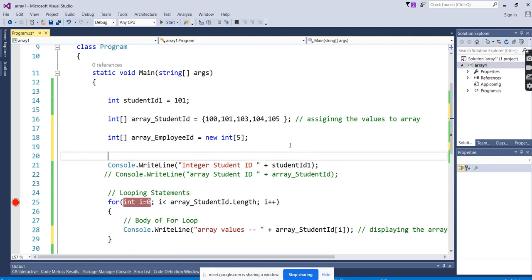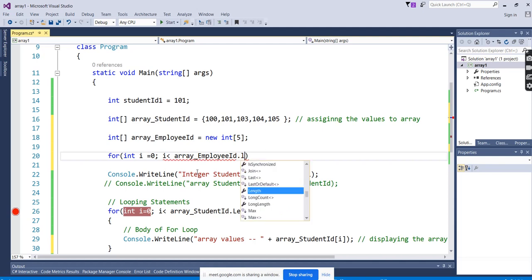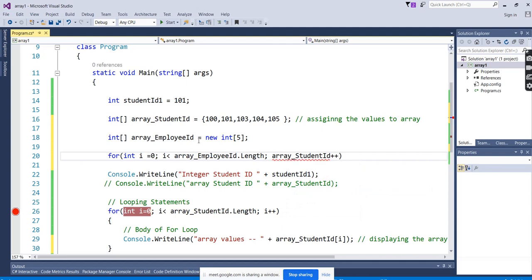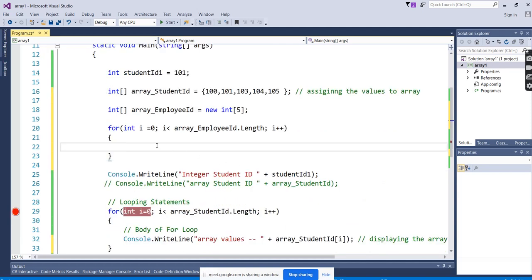So how we used to read previously, console dot... I is lesser than array employee dot size. Why are we using this for loop again? Not to display, but to assign the values, to read the values.